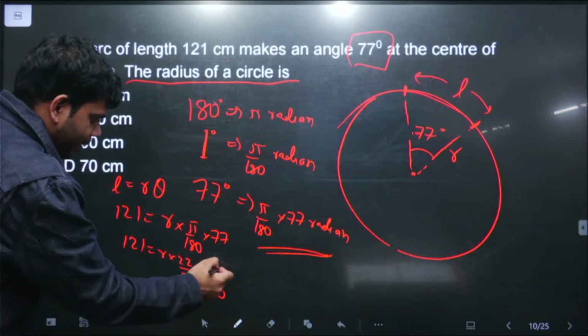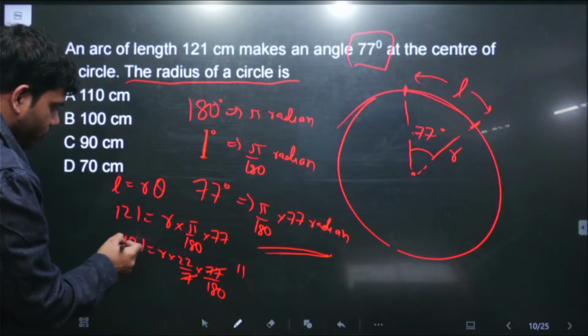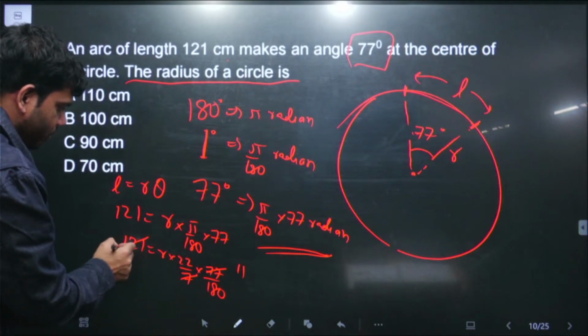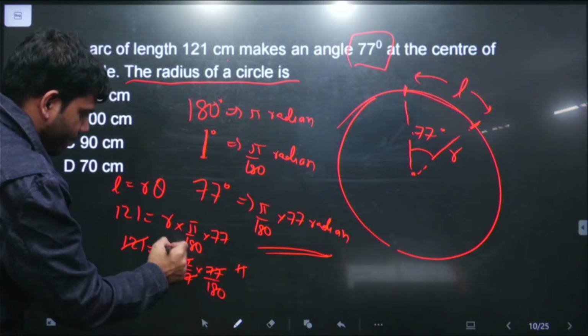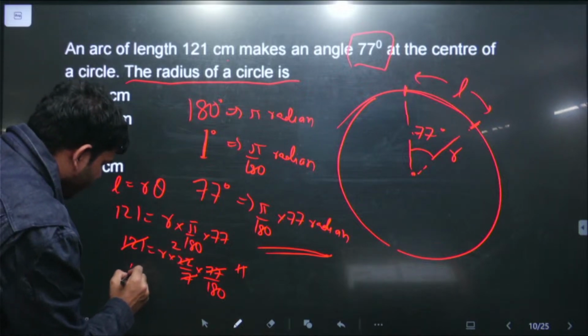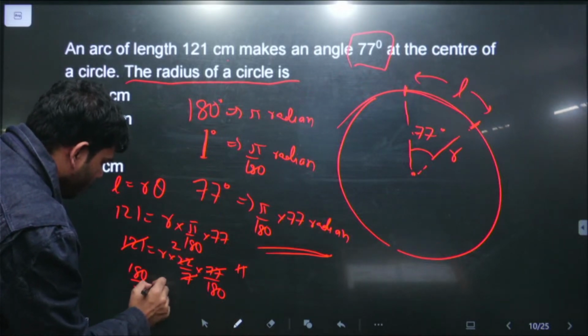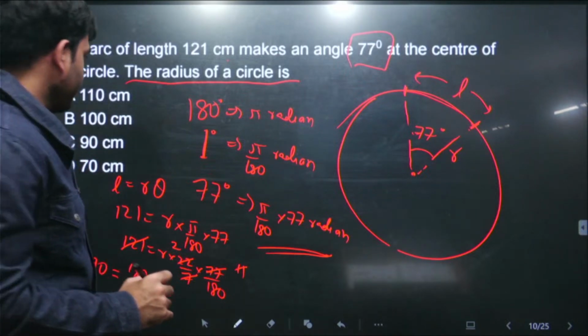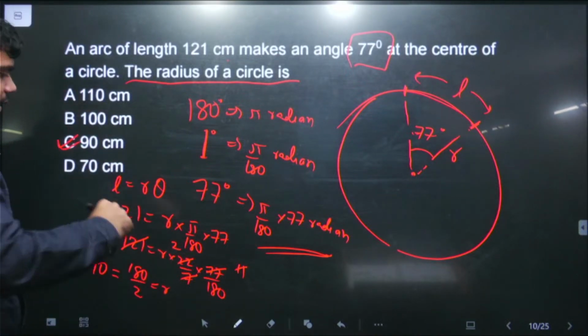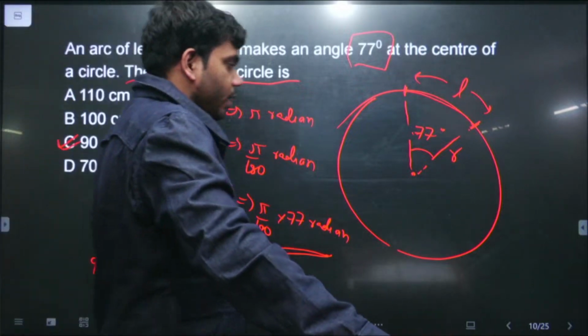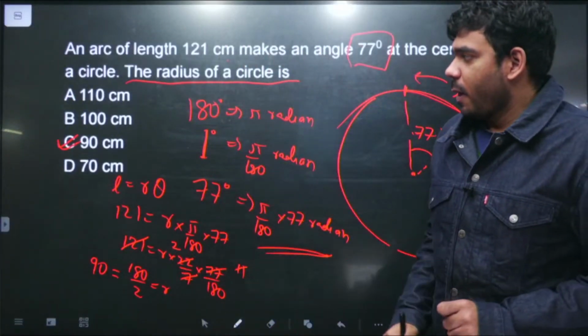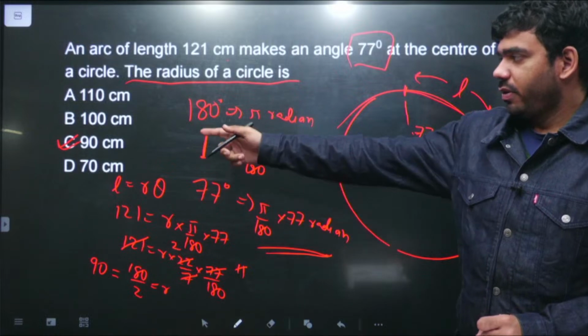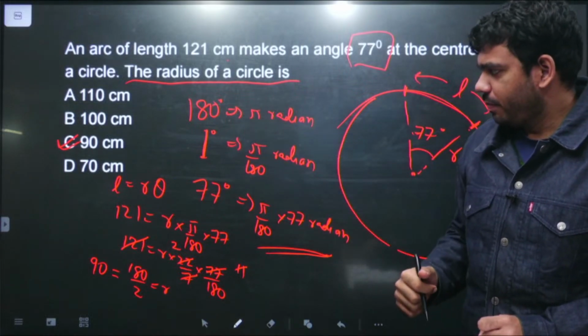So cancelling this by this, एक 11 आ गया, तो 121 is 11 into 11, so इससे हमने एक ये कैंसिल किया, एक इससे 2 बच गया, so that means 180 upon 2 is equal to r is equal to 90. So here the answer is option number C, 90 centimeter. So इसमें हमको पता चल गया the radius of the circle will be 90 centimeter. A very very simple question.